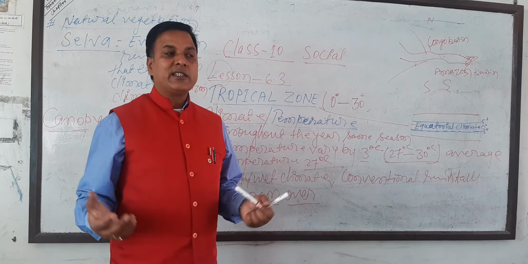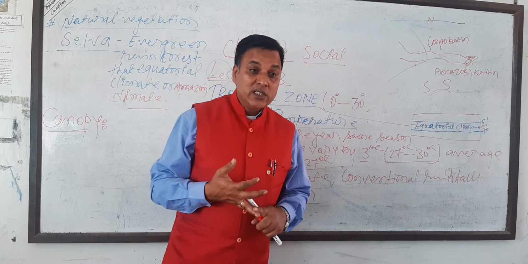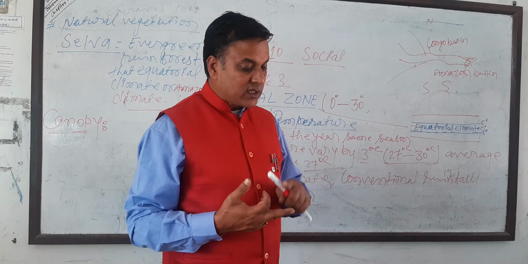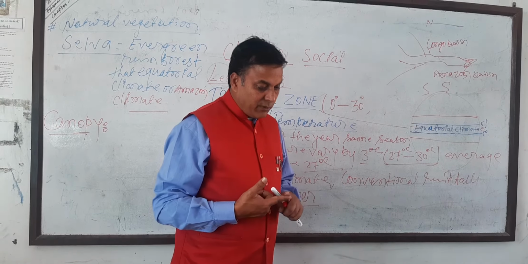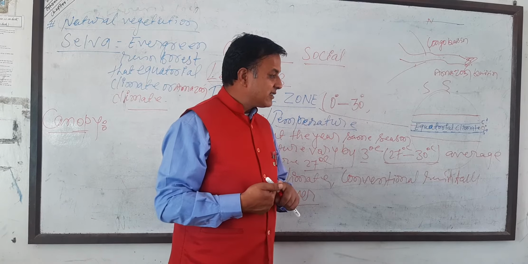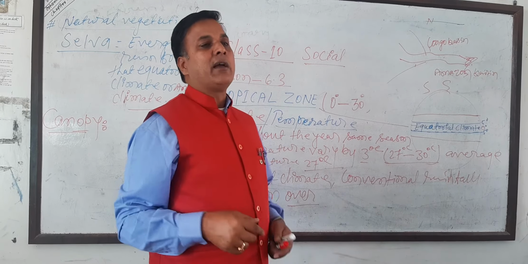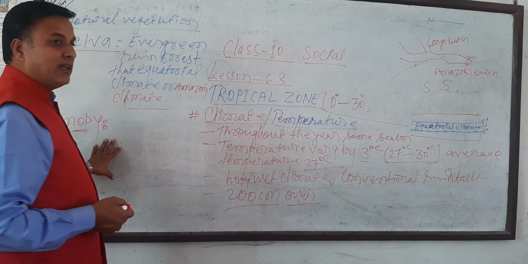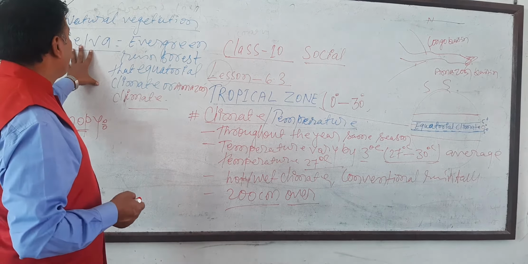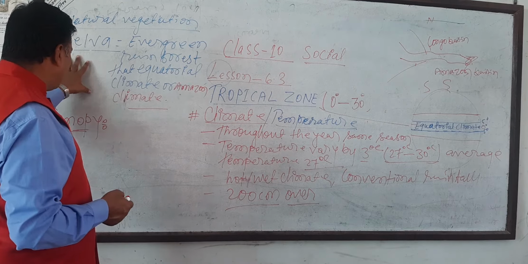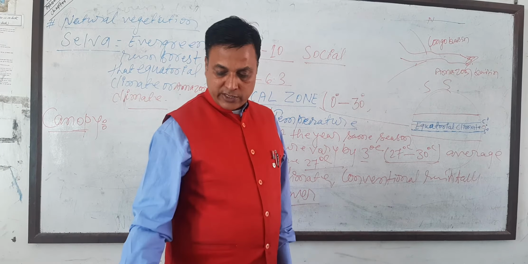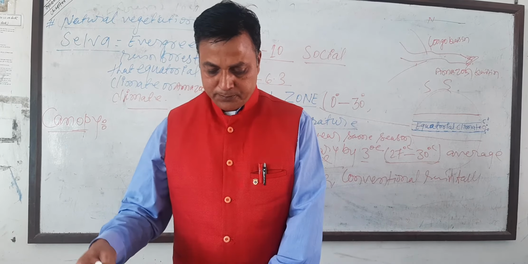And what types of trees are there? Mahogany, rosewood, walnut, rubber, ebony, etc. are found in the equatorial climates. These are the natural vegetation found there: the evergreen forest, selva, and the canopy. These two are from the equatorial region, equatorial climates. Understood?